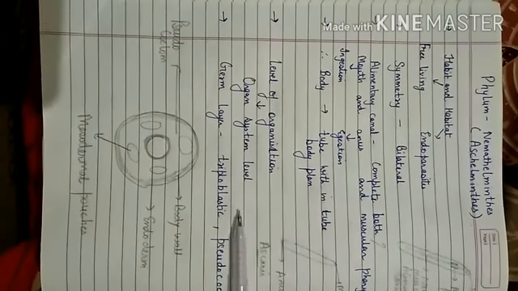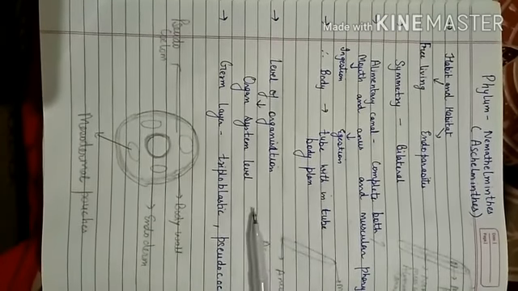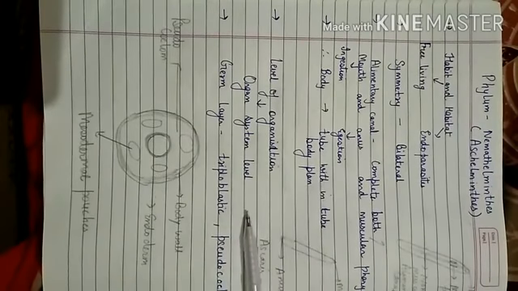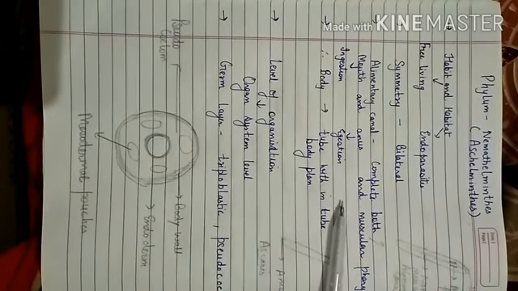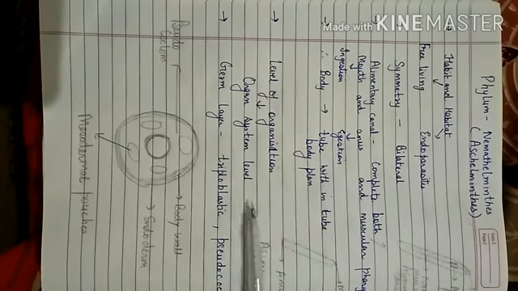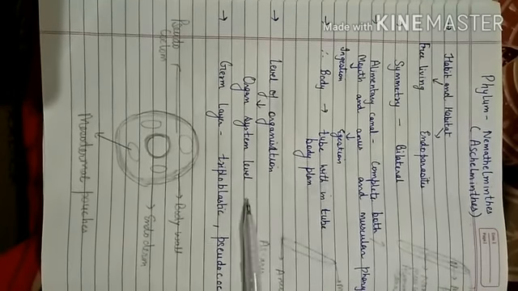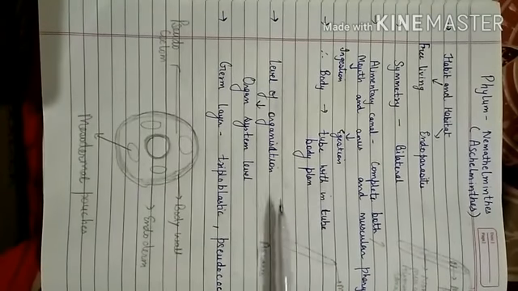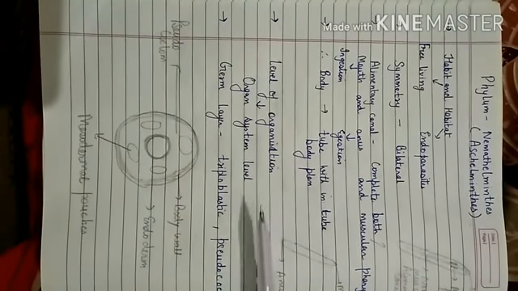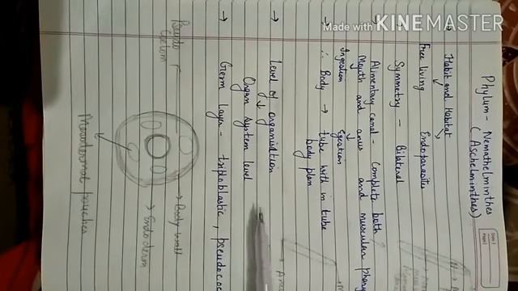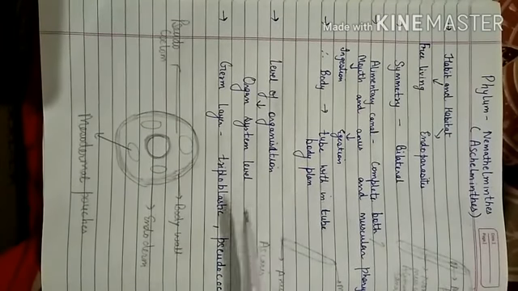Then is the level of organization. Level of organization is organ system level of organization. In phylum Platyhelminthes, we have observed the level of organization was organ level, means only organs were found. Now in this phylum there is an organ system level of organization.